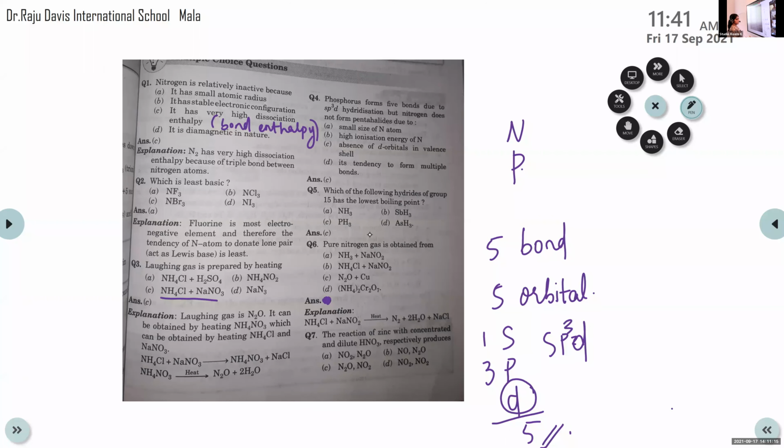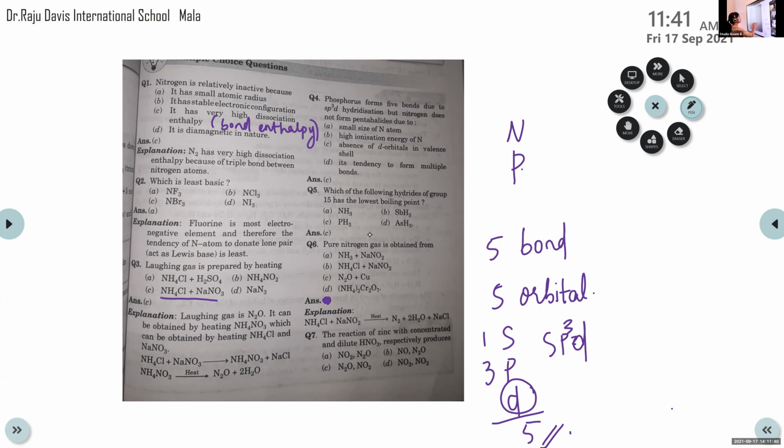Then question number 6. Aditya, can you read? Pure nitrogen gas is obtained from option A NH3 plus NaNO2, option B NH4Cl plus NaNO2, option C N2O plus Cu, option D (NH4)2Cr2O7.